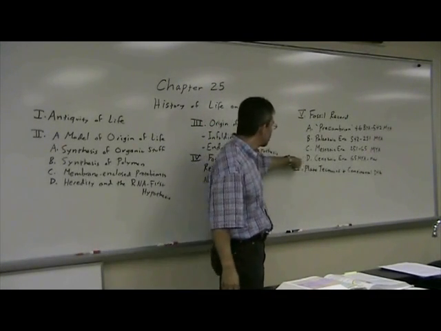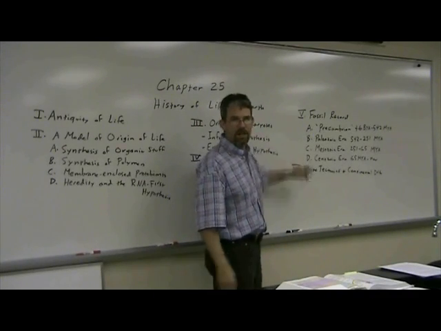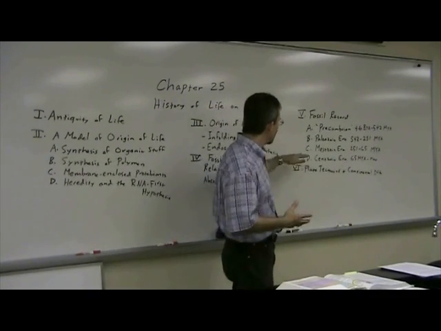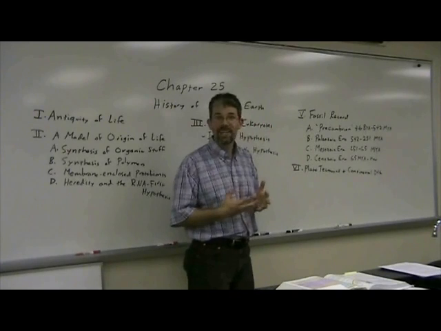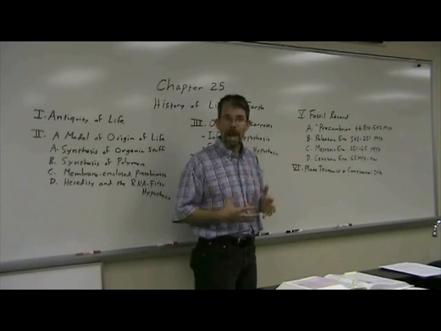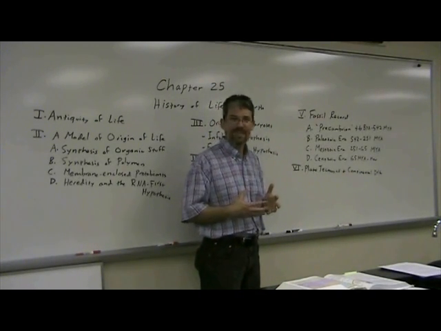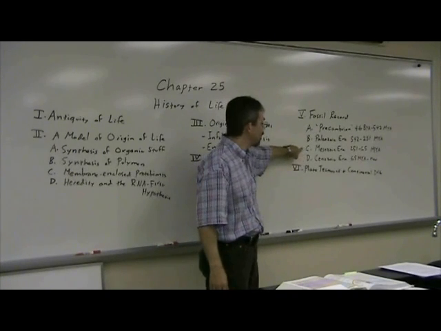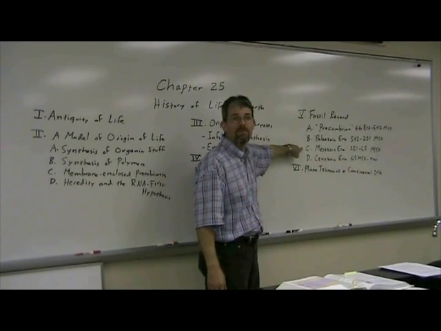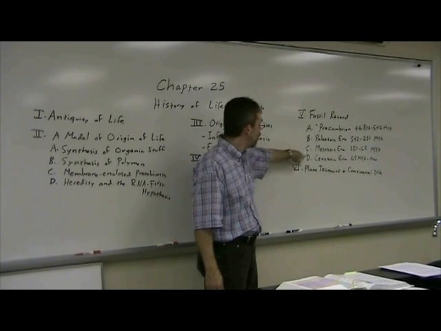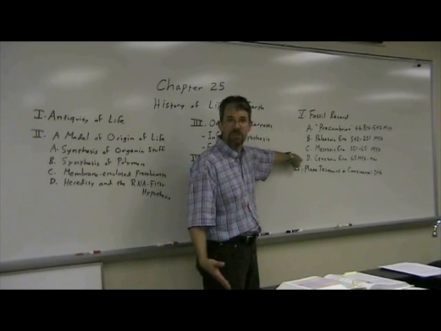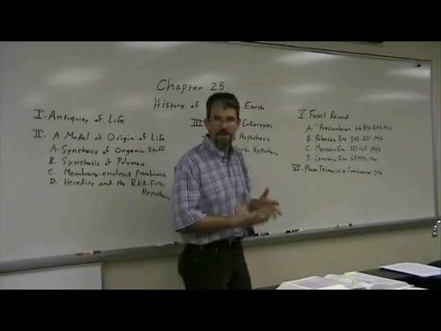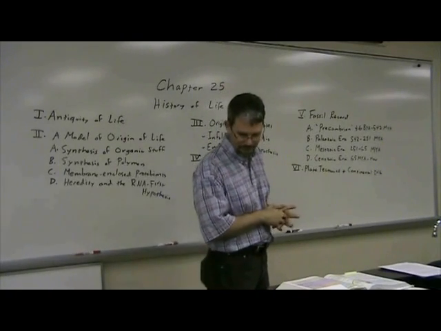Cenozoic began 65 million years ago, and we're still in it. With the Cenozoic, we had diversification of what I refer to as the big three: birds, mammals, and flowering plants. Now, we did have birds and mammals and flowering plants in the Mesozoic, but they weren't the dominant groups at all. They became the dominant groups here, and we still have the dominant groups: birds, mammals, flowering plants.